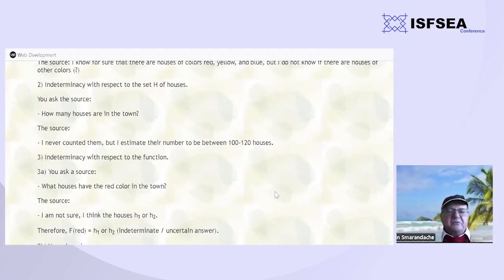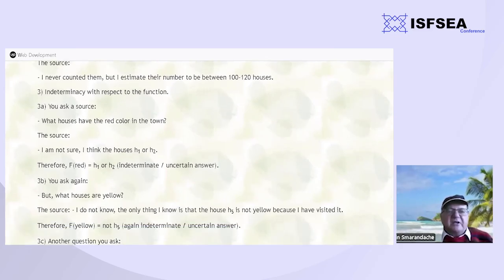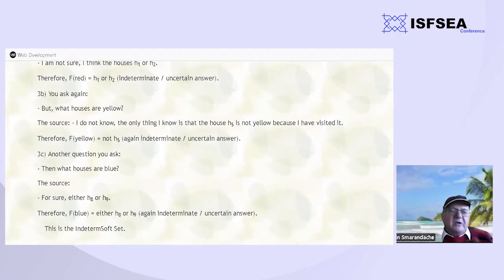We have also indeterminacy with respect to the function. For example, asking what houses have the red color in the town, the source may respond, I'm not sure, I think the house is H1 or H2. So it's not clear if F of red is H1 or H2, house number 1 or house number 2. That's the indeterminacy. Another type of indeterminacy: asked what houses are yellow, the source may say, I do not know, but the only thing I know is that the house H5 is not yellow because I just visited it.